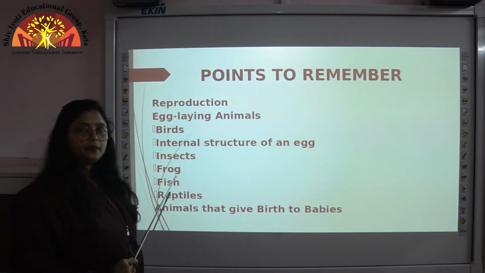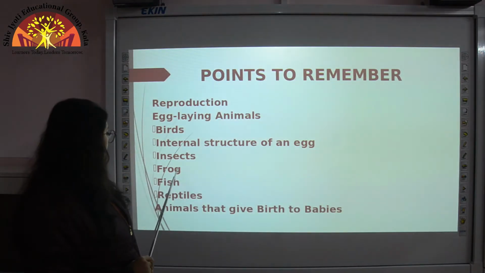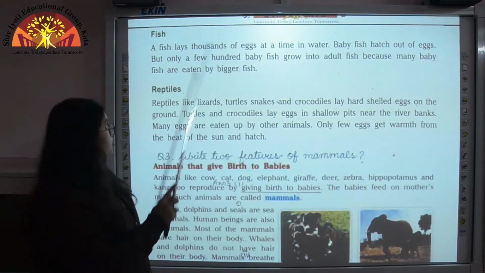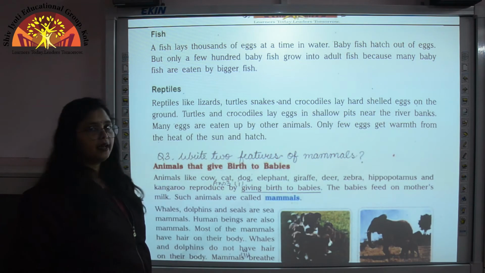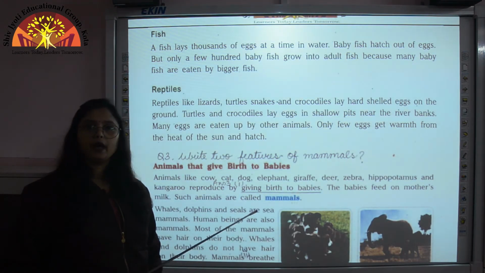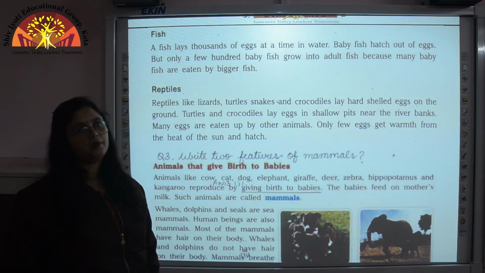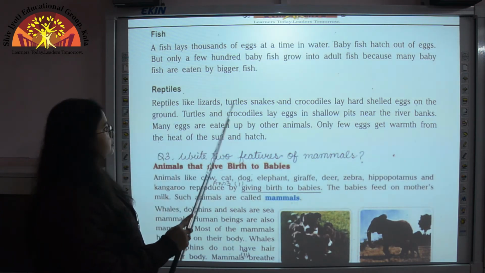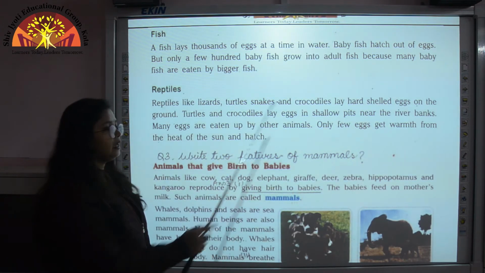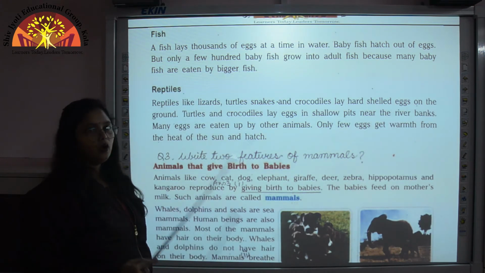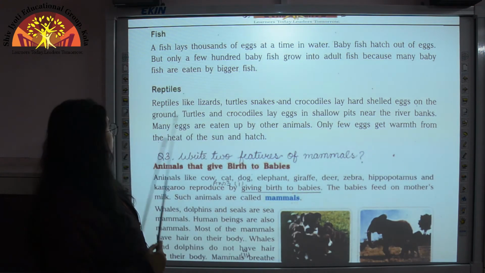Now other examples of egg laying animals are fish and reptiles. So children, fish lay thousands of eggs at a time in water. Some of them are eaten up by big fishes, and some of them grow into new fish. And reptiles like lizards, turtles, snakes and crocodiles lay hard shelled eggs because they lay their eggs outside the water, that is, on the ground.